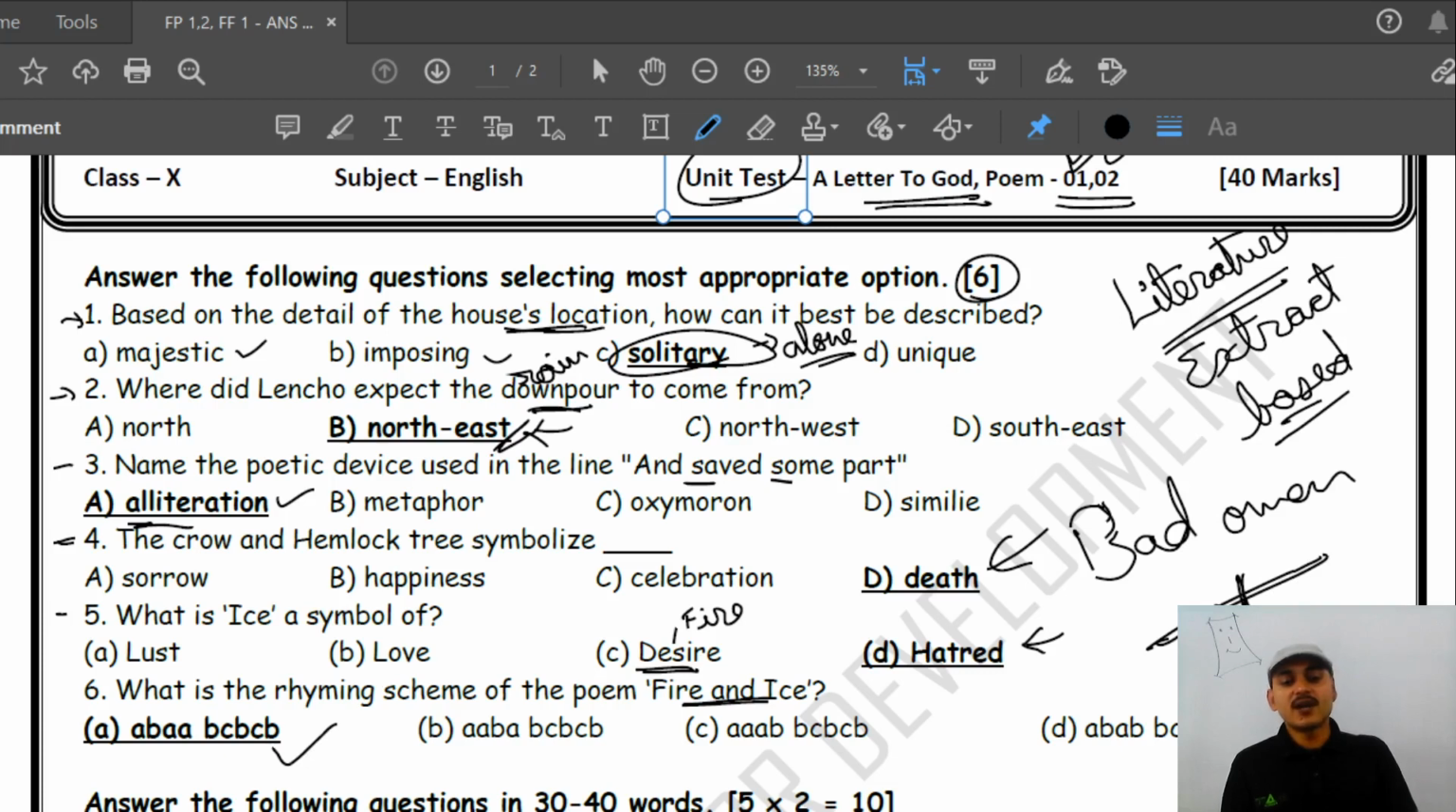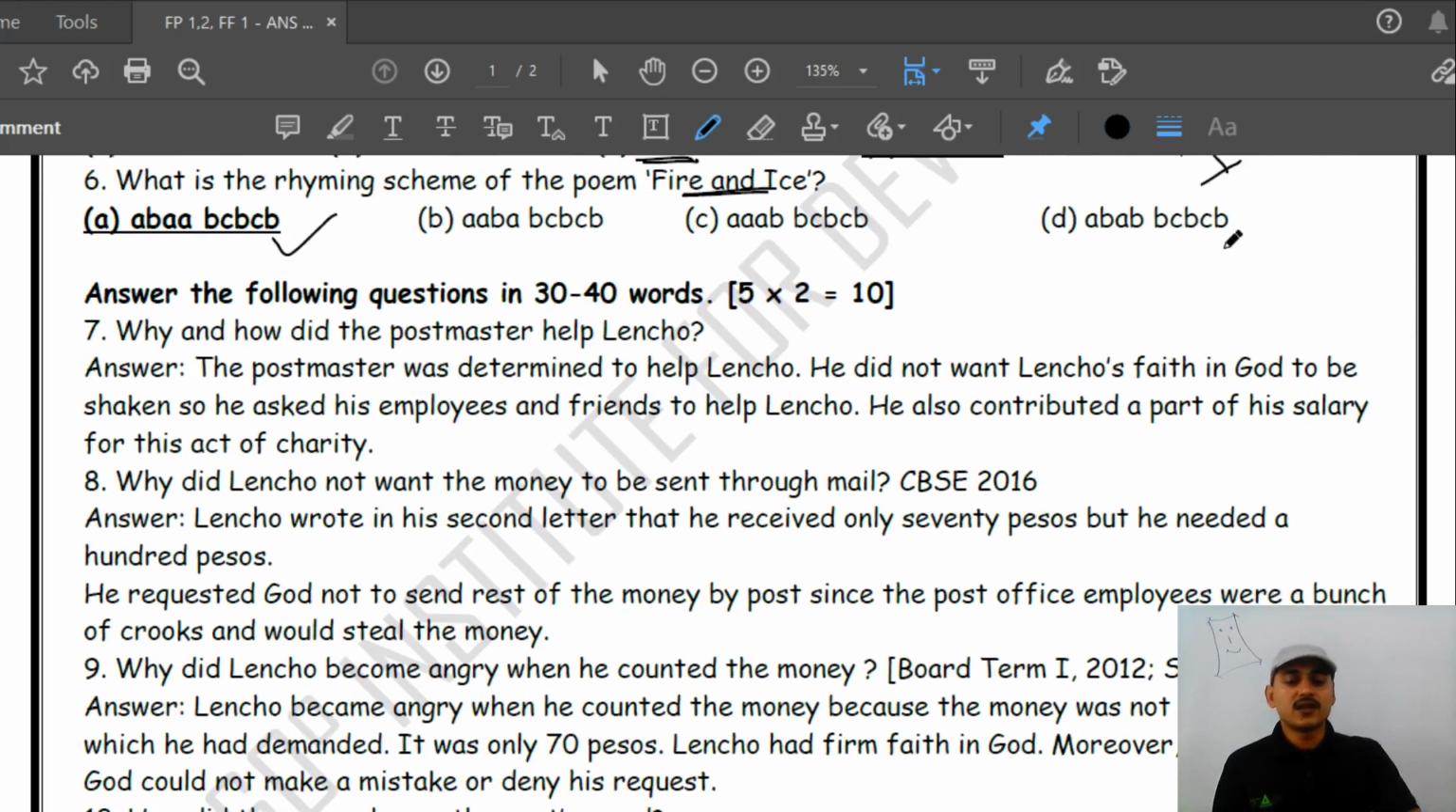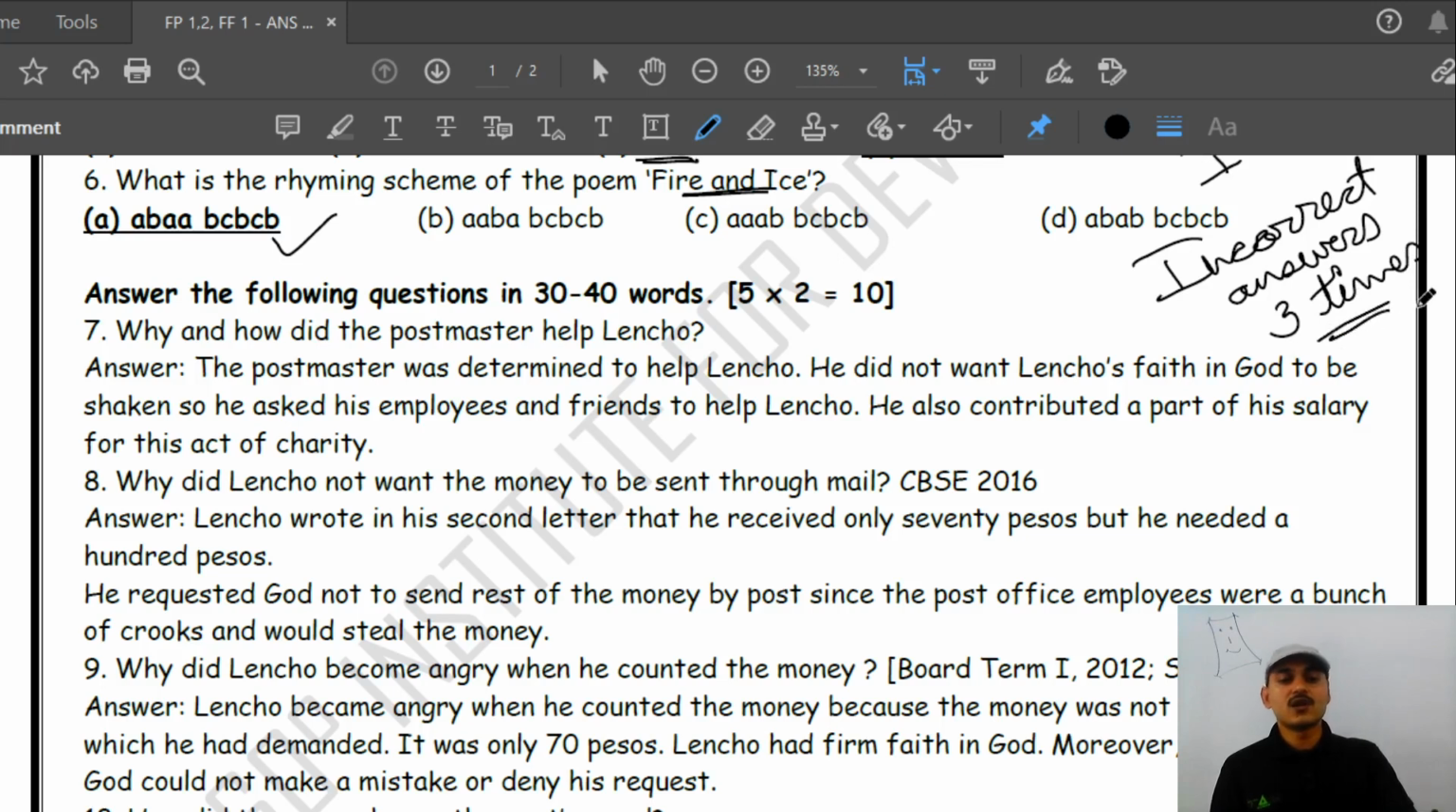Now the next part is, after you get this solution, what you have to do with your incorrect answers. For example, suppose you got almost 2 or 3 questions incorrect. For those incorrect answers, you have to write them about 3 times. Okay, so note it down very well.